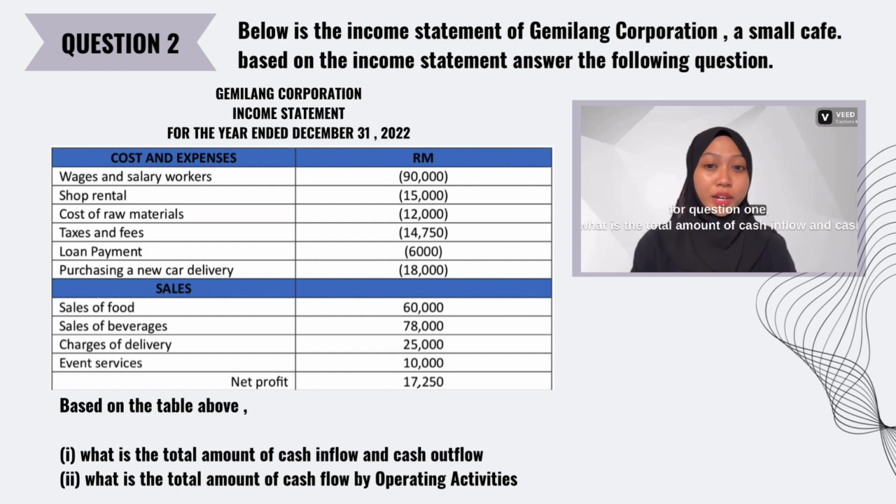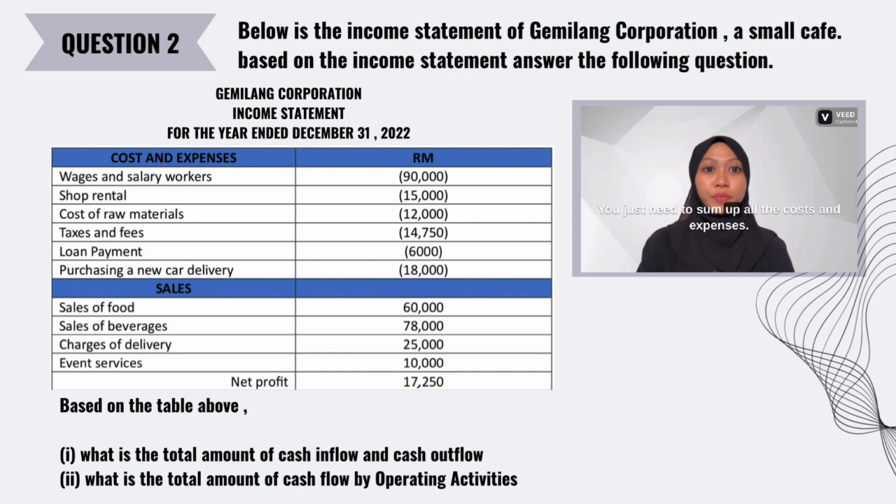Okay, for question 1, what is the total amount of cash inflow and cash outflow? Right, for the solution, you just need to sum up all of the input that I have shown you in the previous slide. You just need to sum up the sales of food, 60,000, sales of beverage, 78,000, charge of delivery, 25,000, event service, 10,000. So you sum up all of this and you get 173,000. Okay, next is total cash outflow.